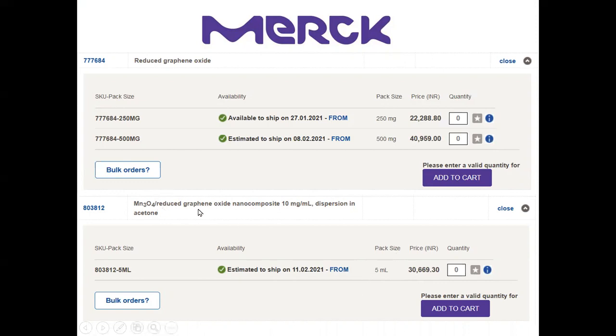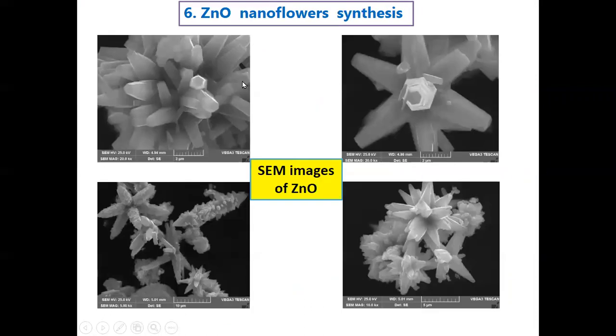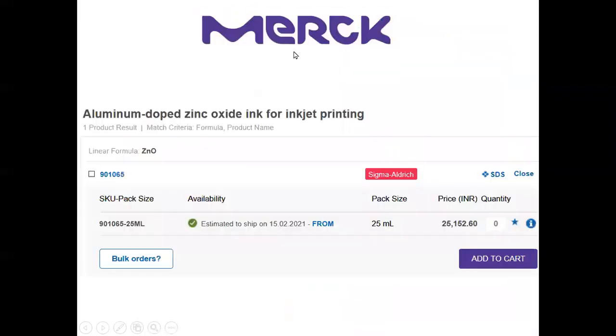In our lab, we have also prepared various nanocomposites of reduced graphene oxide with other metal oxides, metal sulfides, and so on. So we would like to study its applications in various fields. We have also synthesized ZnO nanoflowers in our lab. We know that ZnO is used in almost all fields: photocatalyst, battery, electrode, solar cell, sensors, etc. And these are the zinc oxide nanoflowers that are synthesized in our lab.